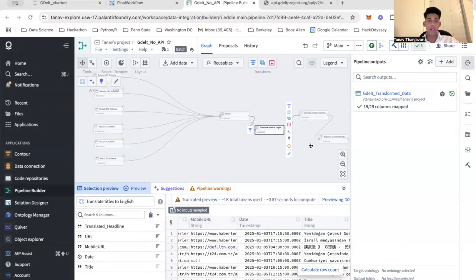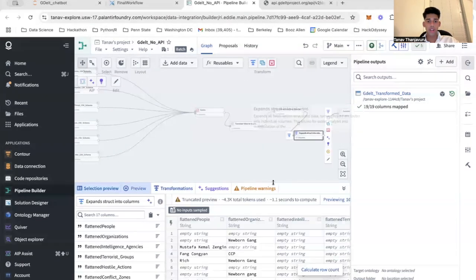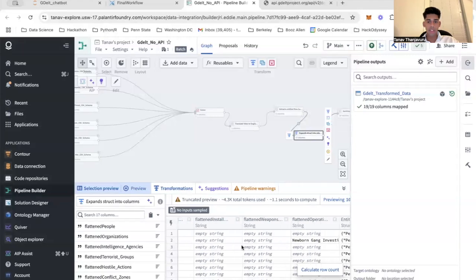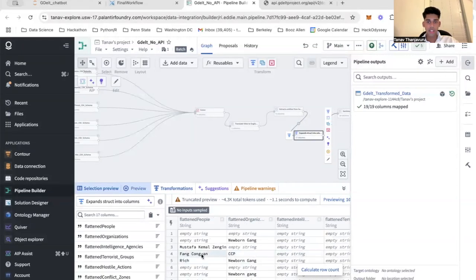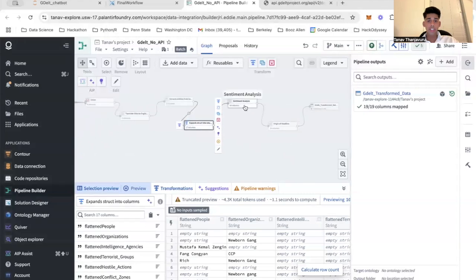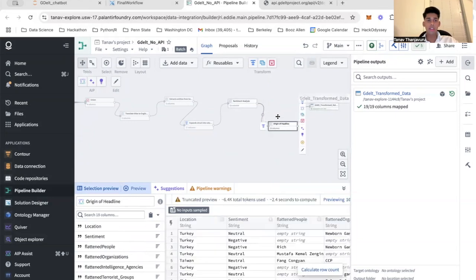I do this using an LLM, and I also use an LLM for a few other steps, such as named entity recognition, which I'll show you right here. That previous headline, which I showed you earlier, it was able to extract CCP and this name from it. I also run sentiment analysis on the data set just to understand what the public thinks about some of these different headlines, and I also get the origin of the headline.